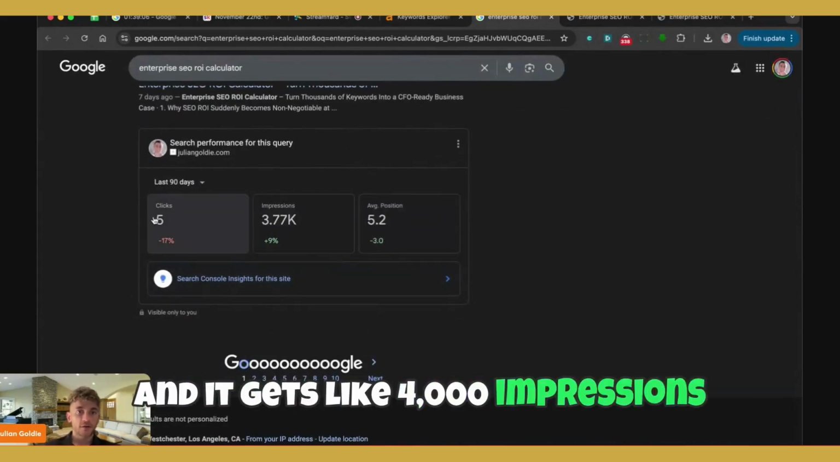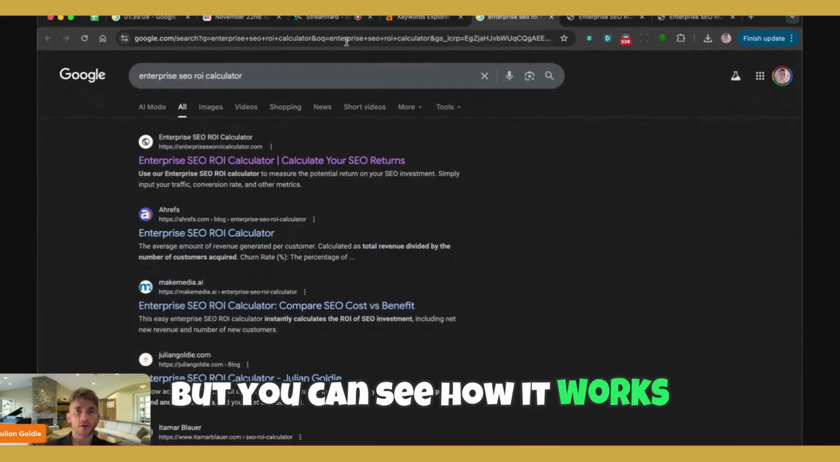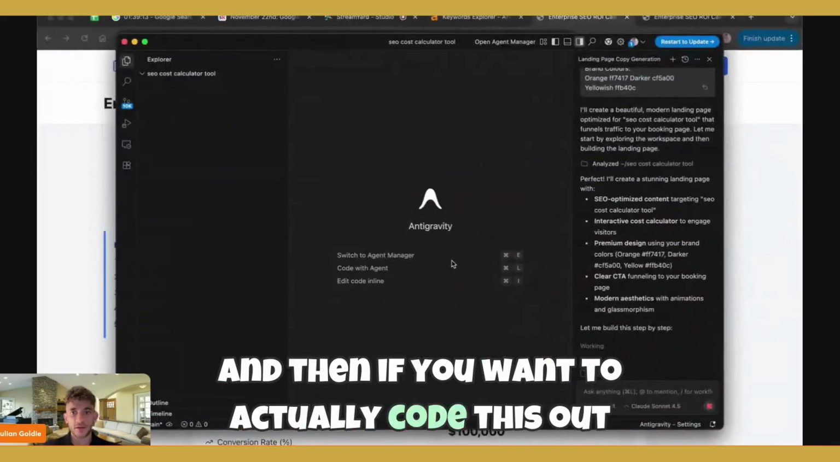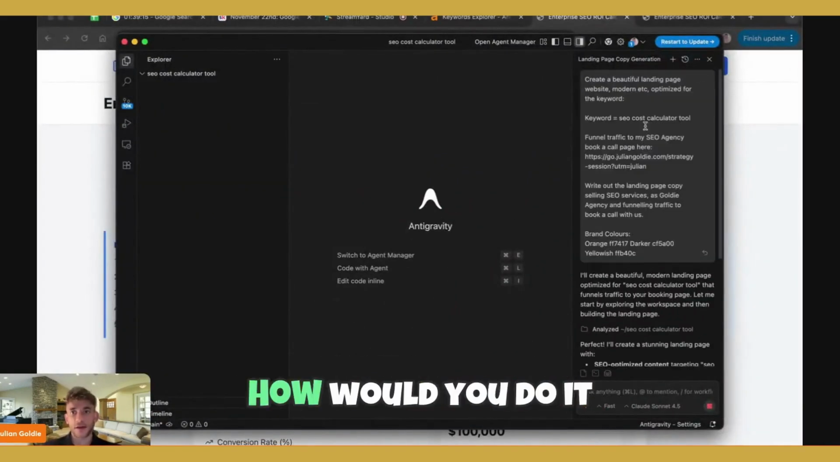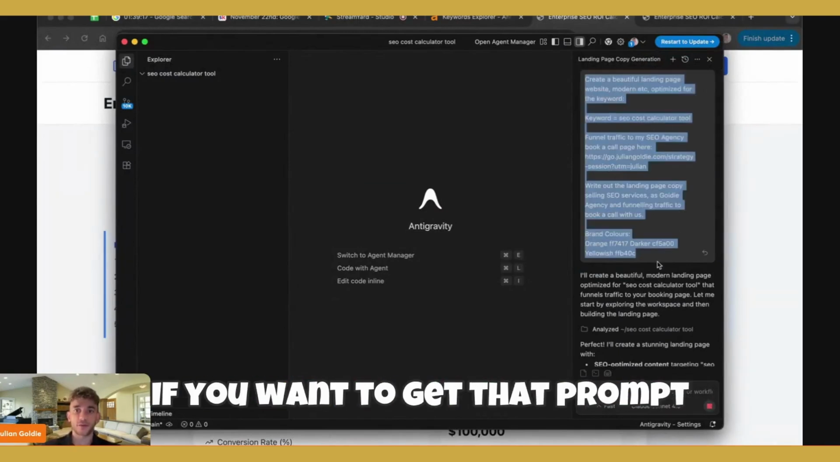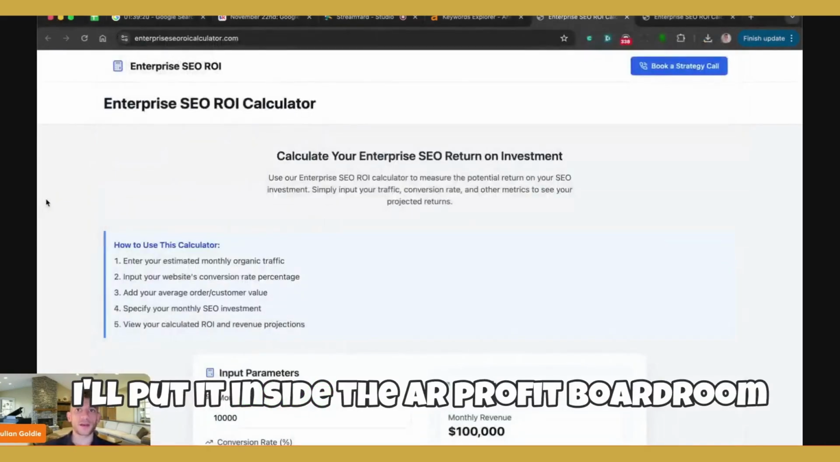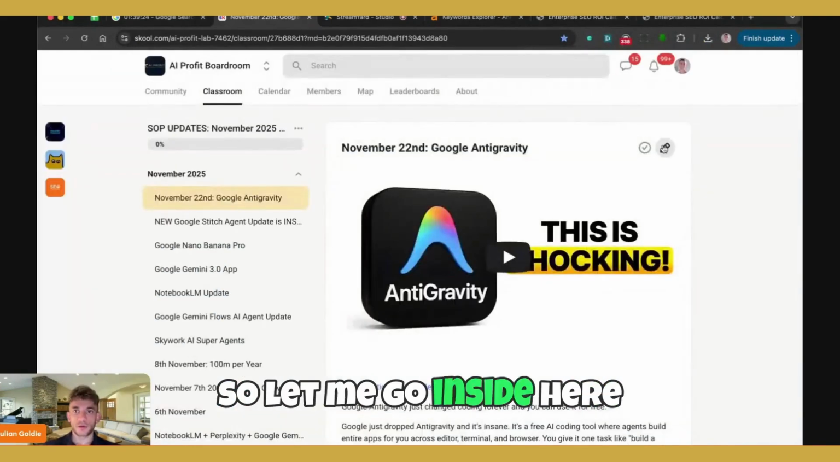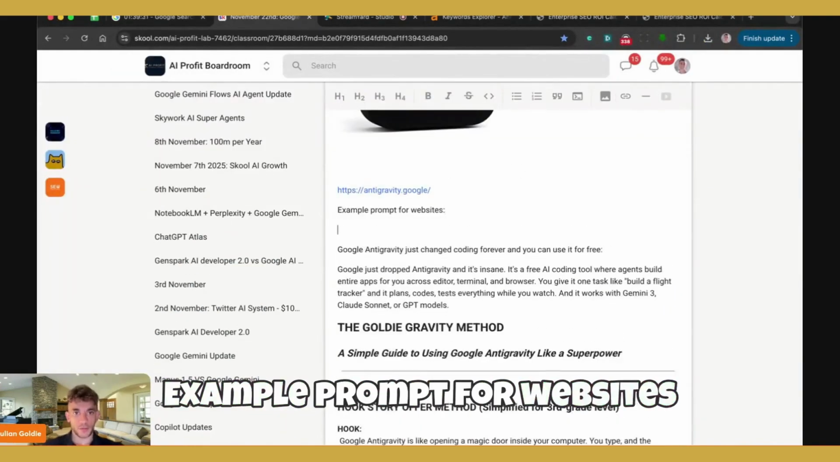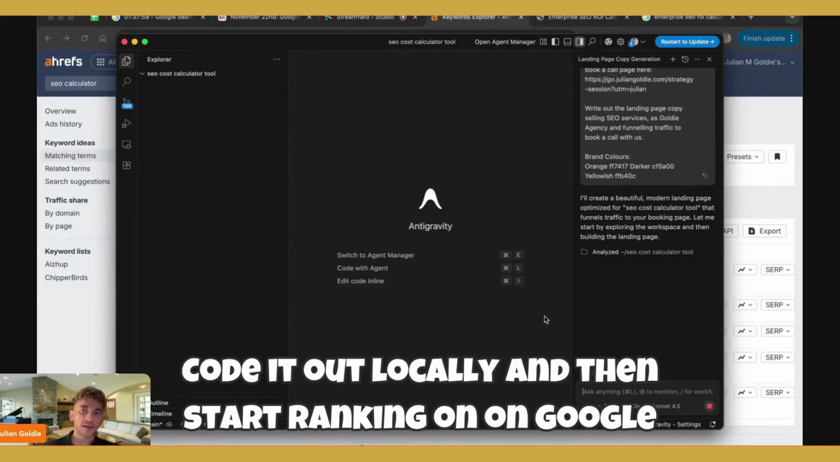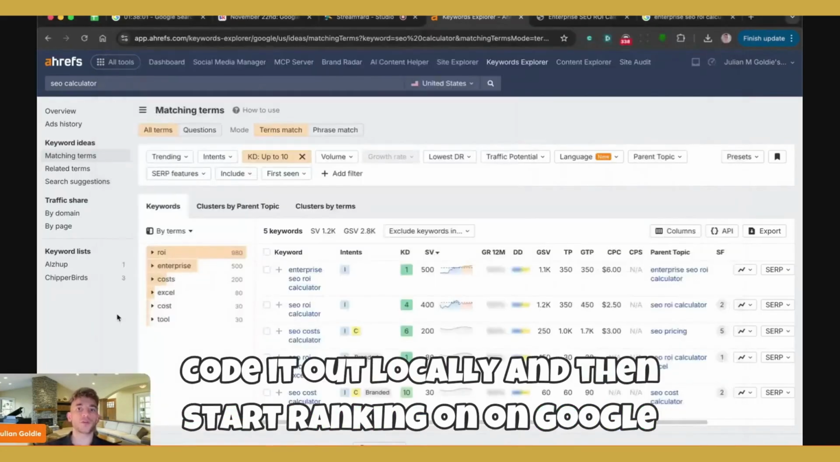And it gets like 4,000 impressions. Doesn't get a lot of clicks, but you can see how it works. And then if you want to actually code this out, you can use Antigravity. How would you do it? You use a prompt like this. If you want to get that prompt, I'll put it inside the AI Profit Boardroom. So let me go inside here, example prompt for websites, and we'll put it in. There we go.